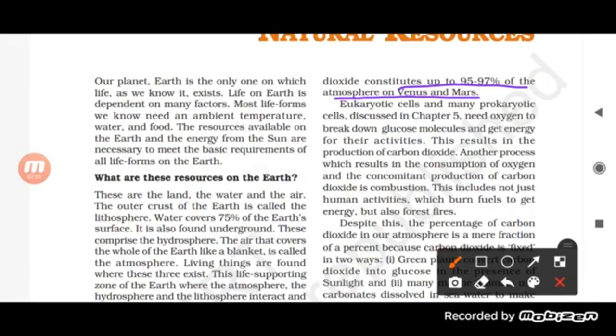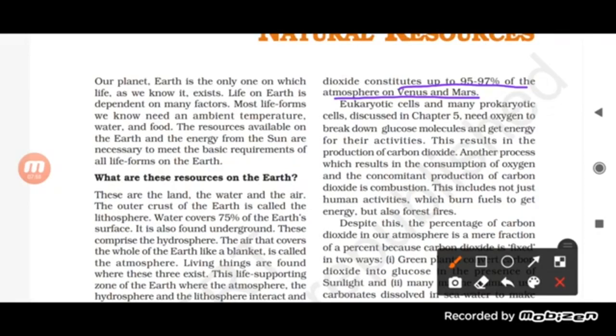Now see here, eukaryotic cells and prokaryotic cells, which we have discussed in the chapter on the cell, need oxygen in order to break down the glucose molecule and get energy for their activities. Every living organism, every biotic component, needs oxygen.